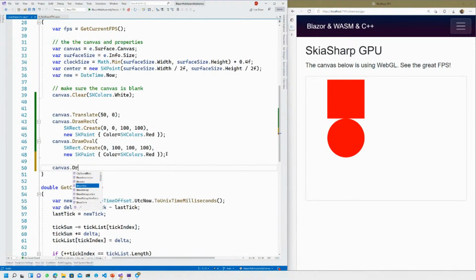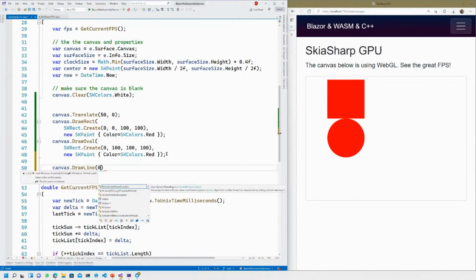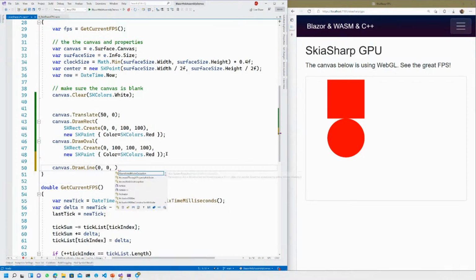What do we want to draw? I don't know, let's draw a line. Look at that, cool. I want the line to go from 0, 0, the top left, and IntelliSense in Razor is crazy at this moment. Let's just draw a diagonal line, and we want to go to 50, 50, right? We want to draw a line, and let's do a new SKPaint, and let's call this color SKColors.Blue. There we go. Let's make this green, so we can have a green circle.